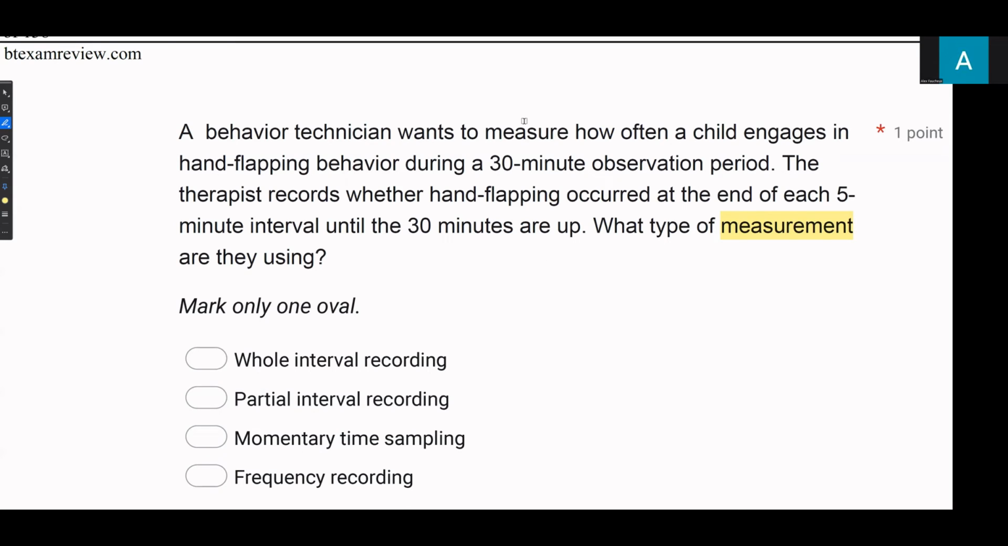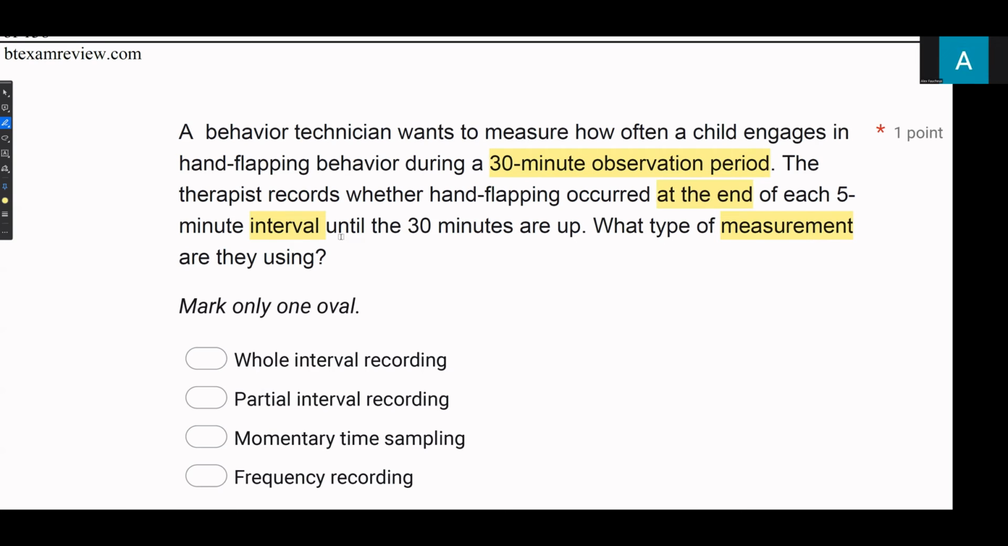Well, in this case, we're using 30-minute observation periods and breaking them down into intervals. So we obviously have some sort of interval recording. If we have interval recording, we have discontinuous measurement. We can eliminate our continuous measurement examples. Now, in this case, when you have interval recording, you have to identify when is data collected. When does a response count? For this therapist, they are recording at the end of each interval.